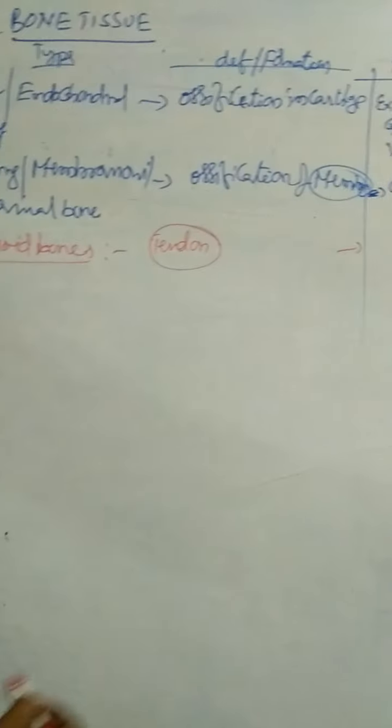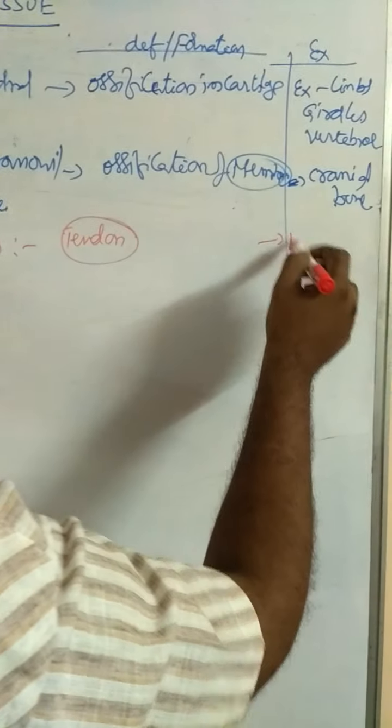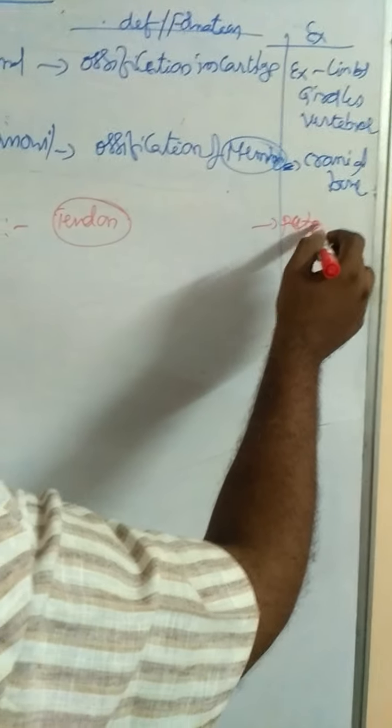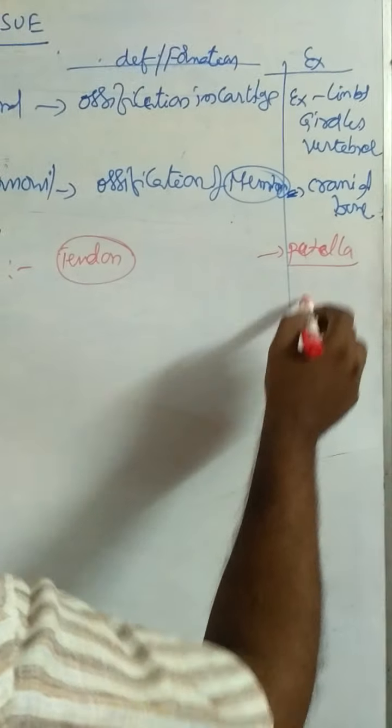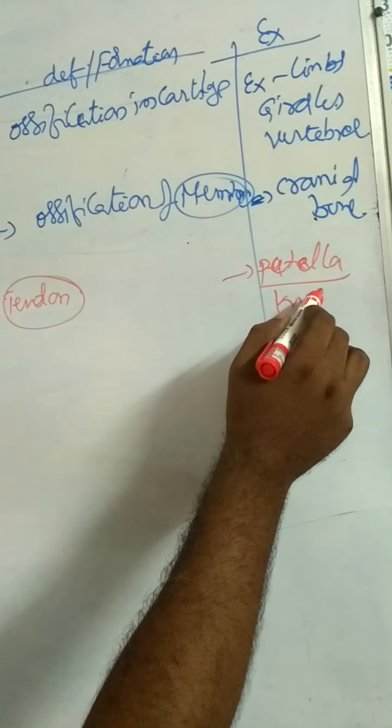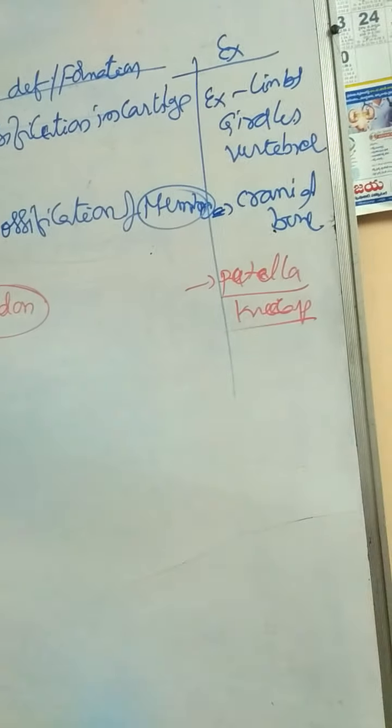Example for sesamoid bones: kneecap. Scientific name is patella. Common name kneecap.